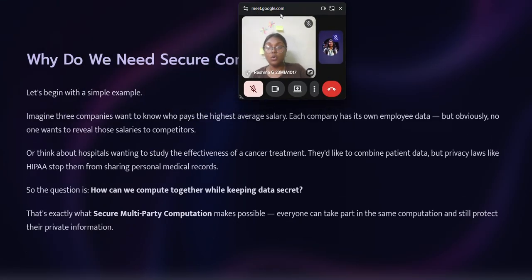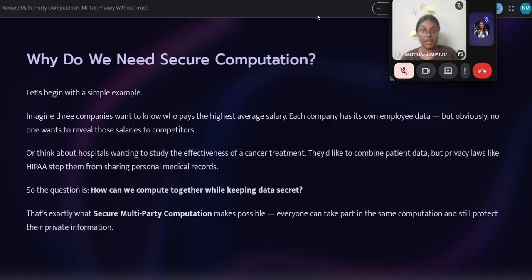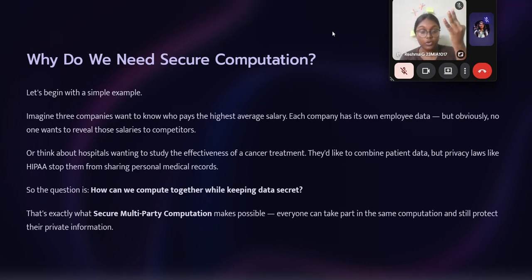So let us see why we need secure computation. Let us see a simple example. Imagine we have three companies. Each company wants to know who pays the highest average salary. Each company has its own employee data and records. But obviously, no one wants to reveal their salaries to the competitors. One company doesn't want to reveal how much they earn, their revenue, and so on.